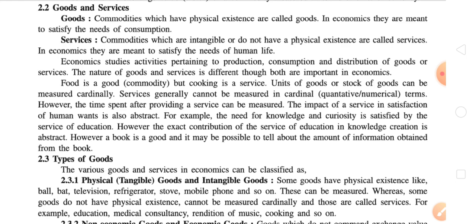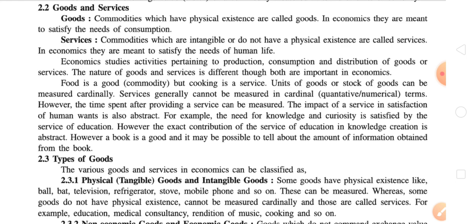Now let us start with point number 2.2, that is goods and services. Basically we know the difference between these two: all those things which have physical existence, or that can be seen and touched, are called goods, while all those things which are intangible, or do not have any physical existence, or which cannot be touched or seen, are called services. But here we have to write in economics language, so we have to follow proper guidelines and the proper words given in the textbook.